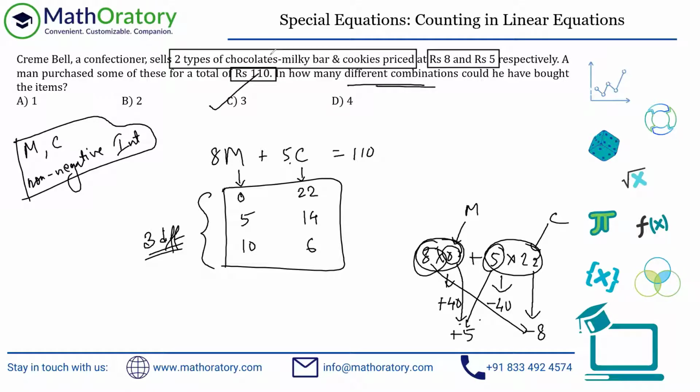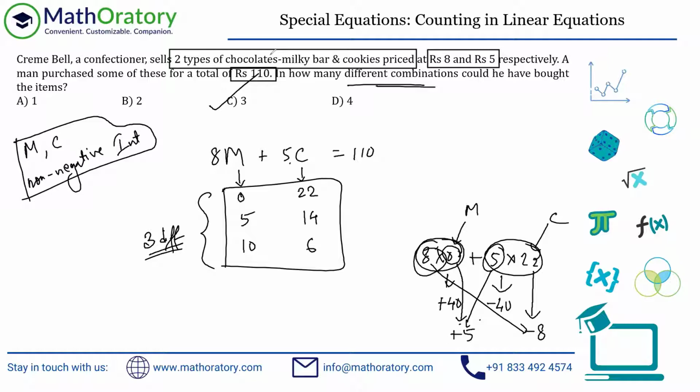Had the question said that the man purchased some of each type of item instead of saying just some of these, then the answer would have been 2 different ways. You have to ignore the 0, 22 solution. When it says some of each of the items, then it automatically means that he's purchasing some Milky Bar as well as some cookies. So in that case, the answer would have been 2 different combinations. But anyhow, that's all I had to add for this problem.